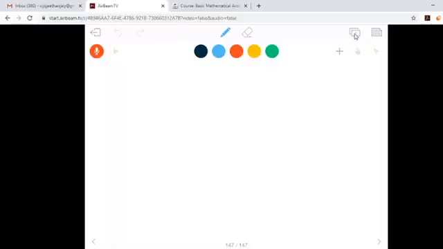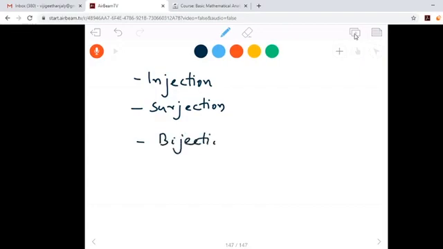Mainly we are defining what is meant by injection, surjection and bijection. If a function is an injection, we say that that function is injective or 1-1. And surjection is also known as onto. Surjections are onto functions. So bijections are 1-1 and onto functions. So let's see what is meant by an injection.